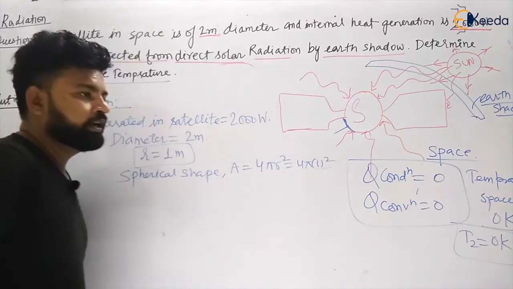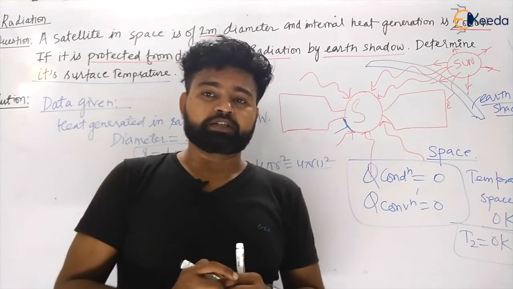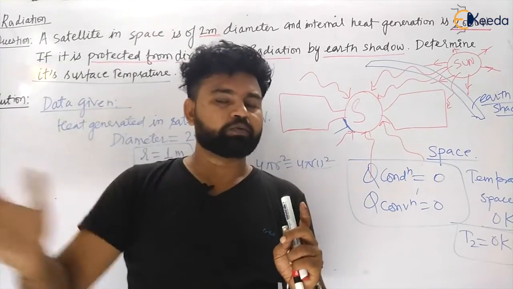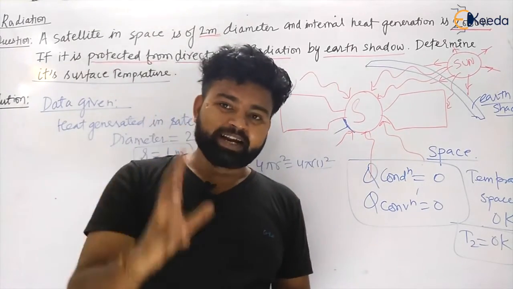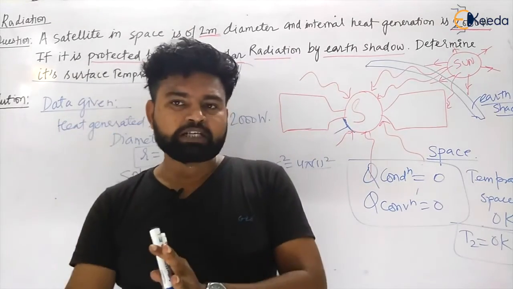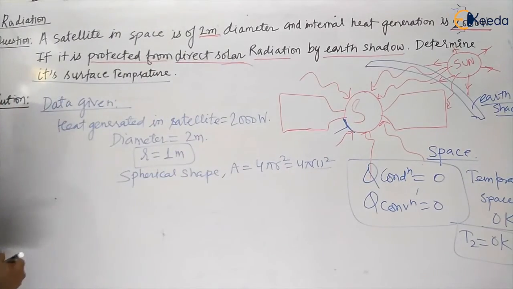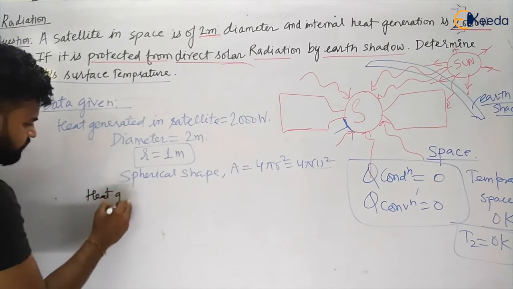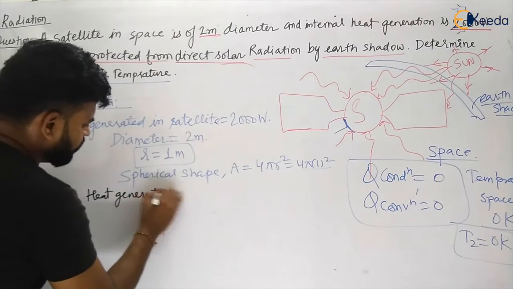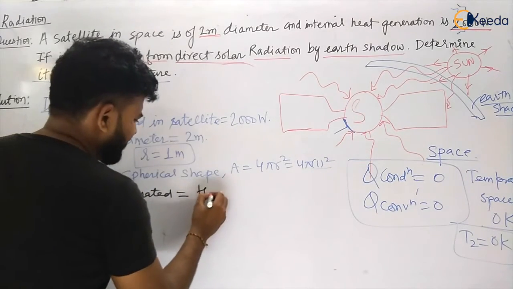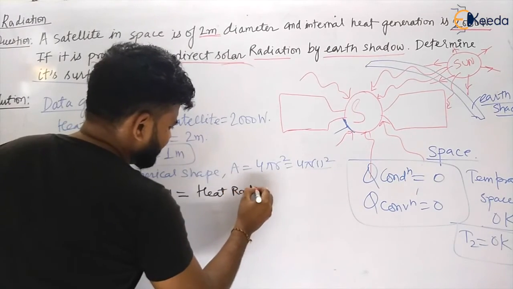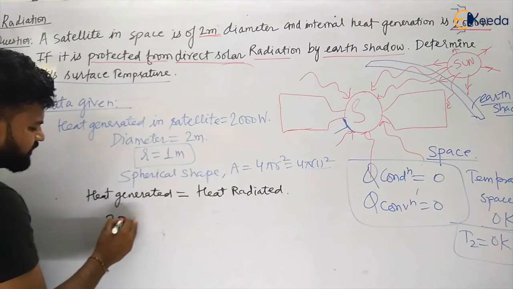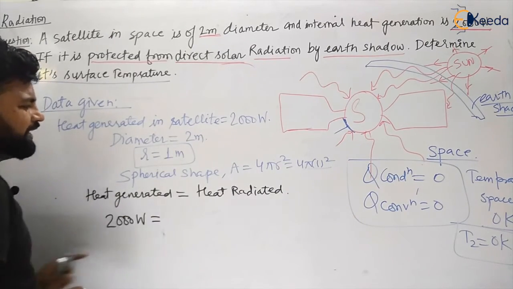Okay, my dear students. Now I have to calculate the surface temperature. Whatever heat is generated inside that satellite will go to the space. Why? By radiation only. By radiation, all this heat will go to the space. And now what will happen? Let us see. Heat generated will be equal to heat radiated. So my dear students, what is the heat generated here? Heat generated here is given as 2000 watt. And what is the heat radiated?